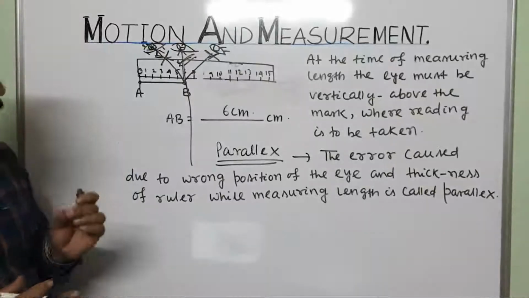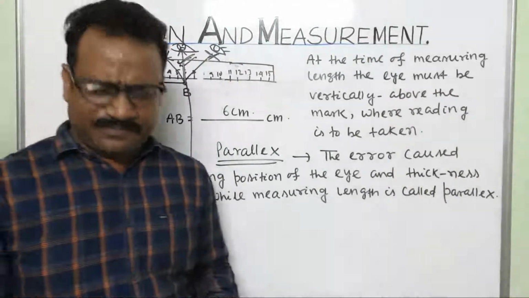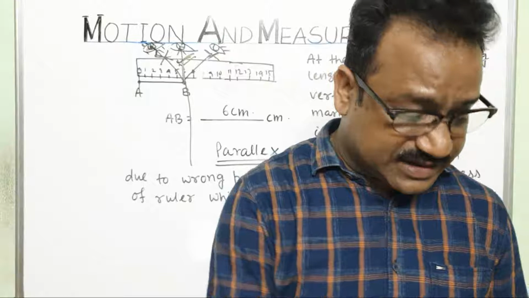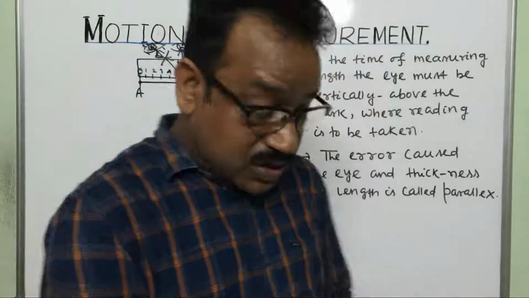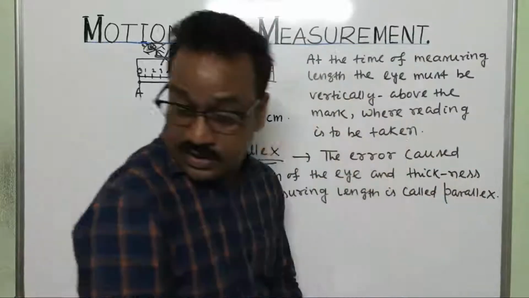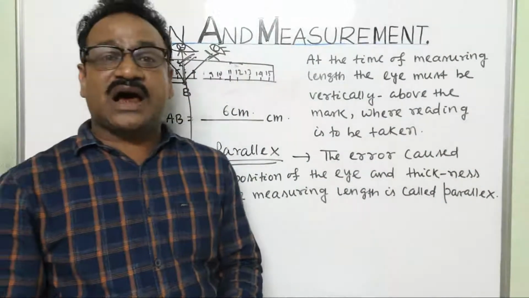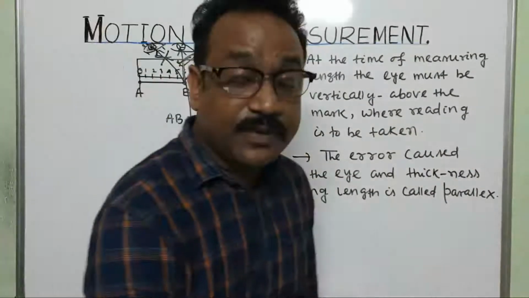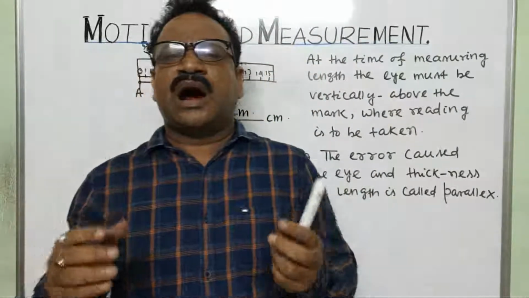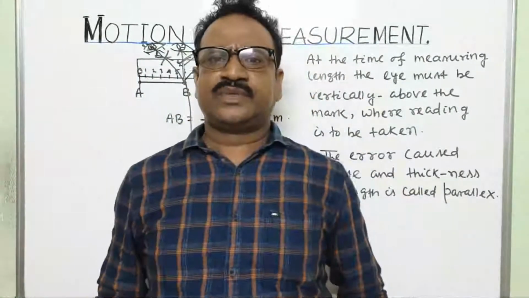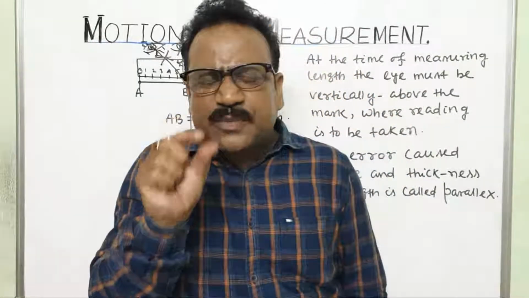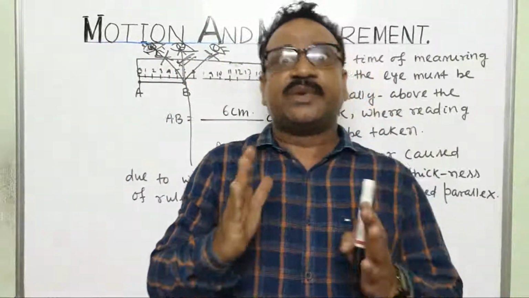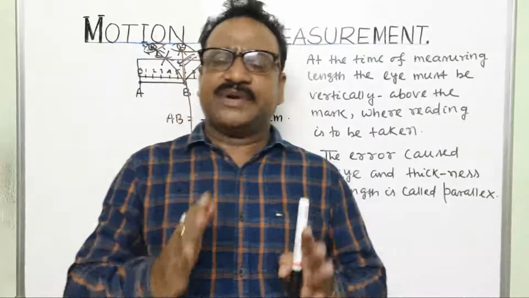Now regarding the different things, we have already explained. Suppose you want to measure the length of a curved line, the thickness of a page of a book, the thickness of a coin, which comes in centimeter, millimeter.